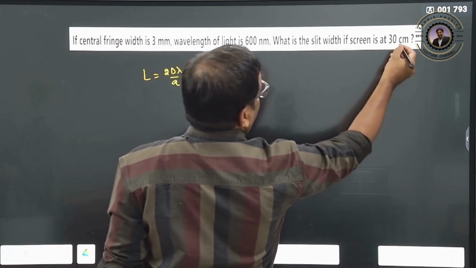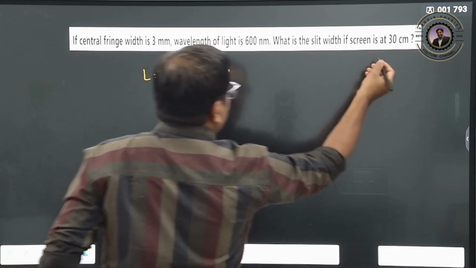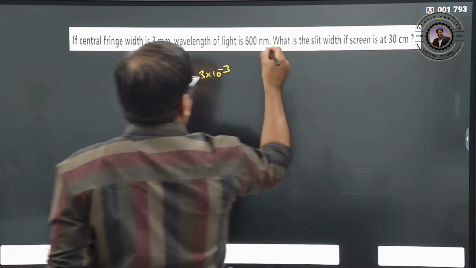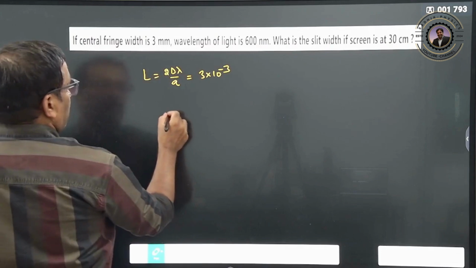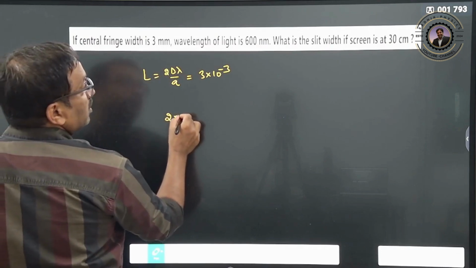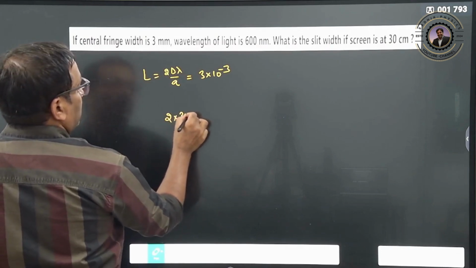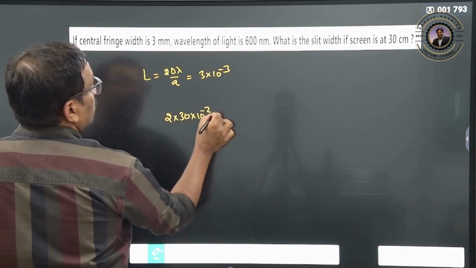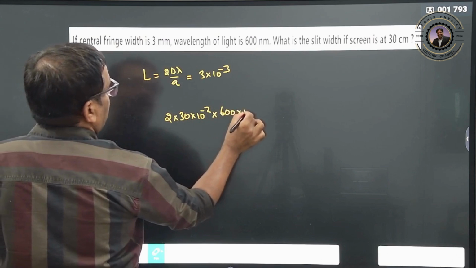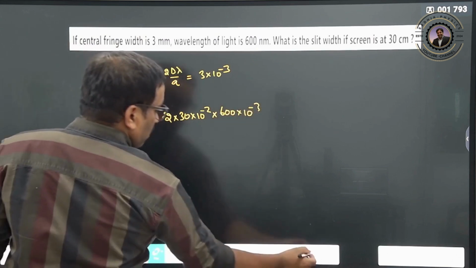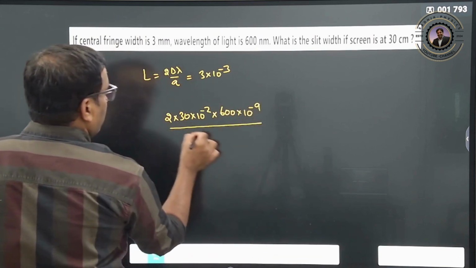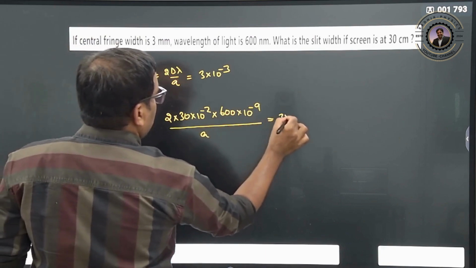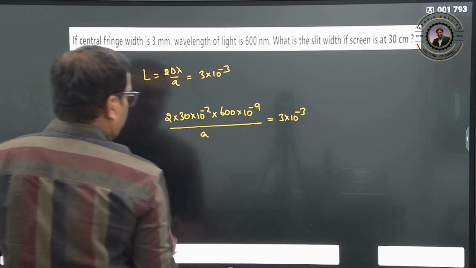What is the slit width? If the screen is at d, where this is d and this is the wavelength. So 2 into d is given as how much now? D is 30 into 10 to the power of minus 2, wavelength is 600 into 10 to the power of minus 9, divided by a, equals 3 into 10 to the power of minus 3.